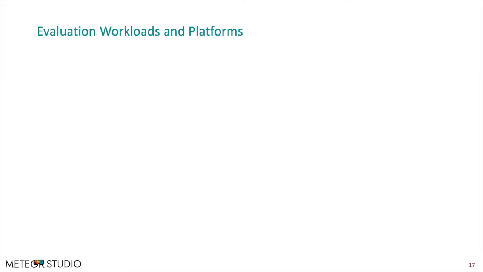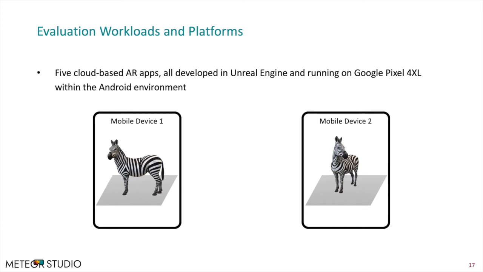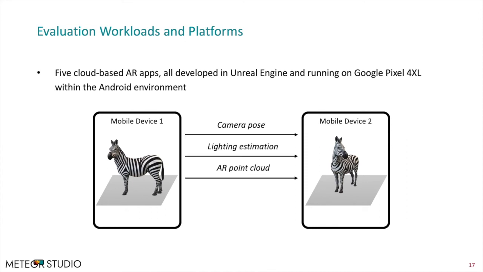We evaluated LensCap in 5 cloud-based AR apps, all developed in Unreal Engine and running on Google Pixel 4 XL smartphones within the Android environment. These apps require camera pose, lighting estimation, AR point cloud, face tracking result, and the whole camera frame to be shared between devices.